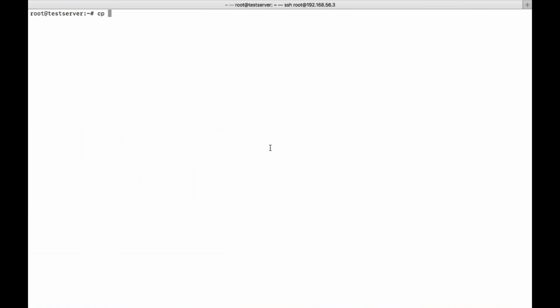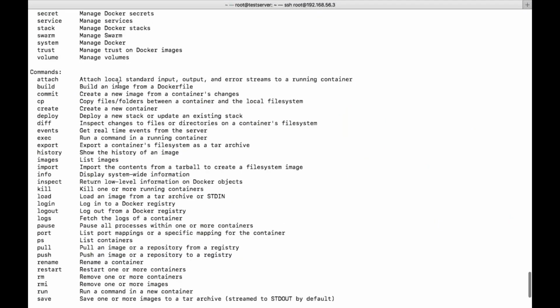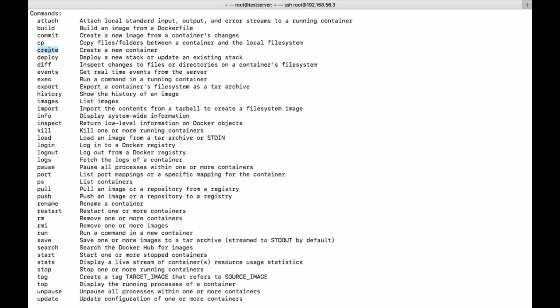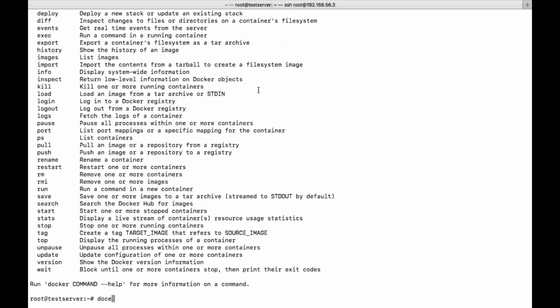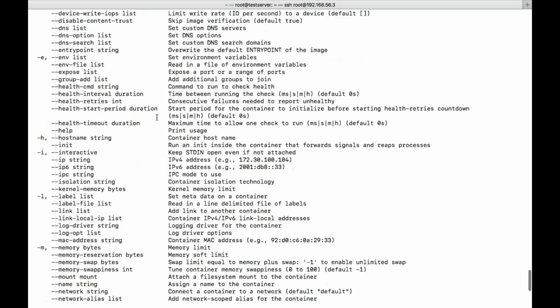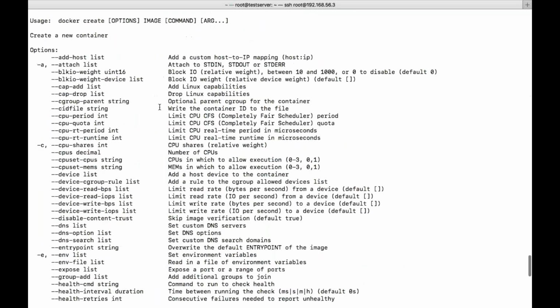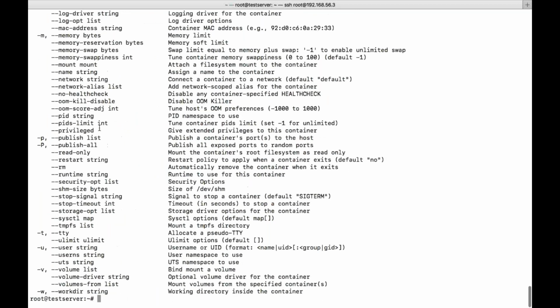Docker help. Now there is create a new container. So if you want to create a container, we can use the docker create command, or we can use docker container create, both. If you want to see the options, there are plenty of options. Whatever options we have for run, we have the same options. Hyphen d for detach. Hyphen t.